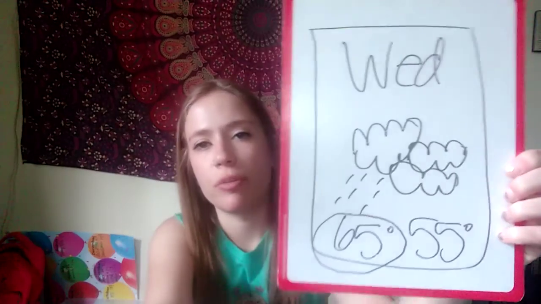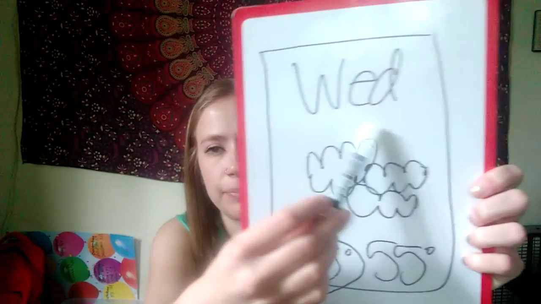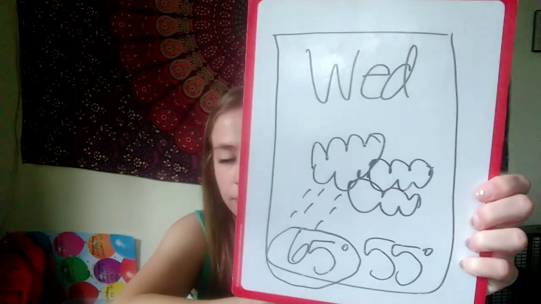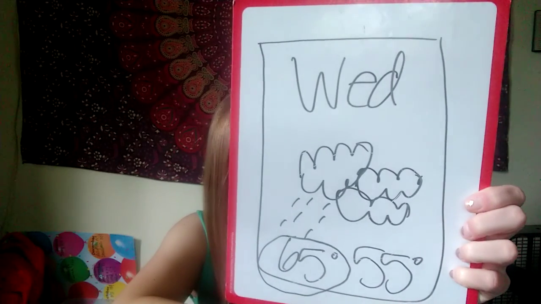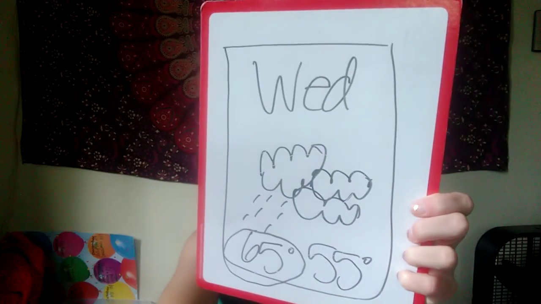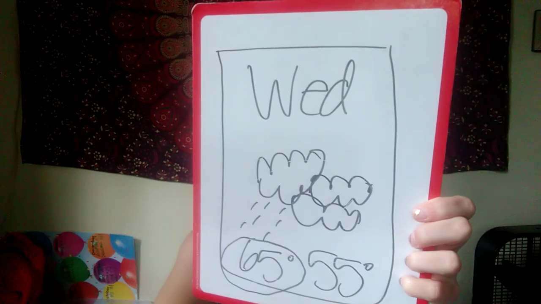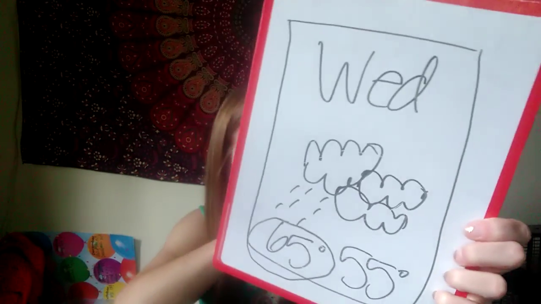Okay, and then my next question is, what type of weather will we have tomorrow if this is our weather picture? If you said rainy, you're correct.